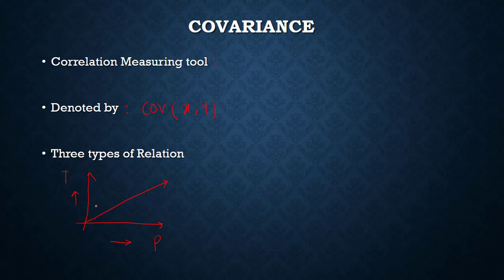Practical increasing, then theory is also increasing. There is another type, where if the practical marks are increasing, we can say theory marks are decreasing. In that case, you get the relation like this. So theory marks are decreasing and the practical marks are increasing. And the third type of relation we get is, if the practical marks are increasing, whatever theory marks is, they are constant. There is no variation in the theory marks. So first relation, second relation, and the third relation.